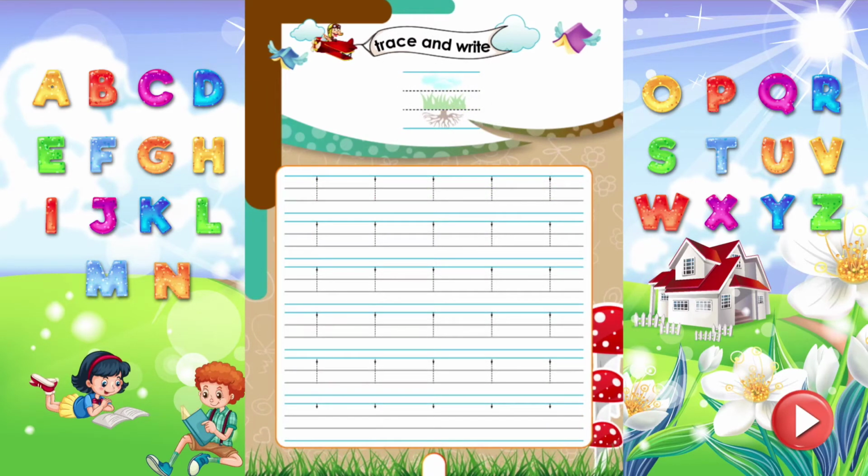Trace and write. Do you know, kids? L, which sounds L, is a sky letter. Letters having a stem which goes up and touches the upper line are sky letters. Now, trace and write the letter L properly.